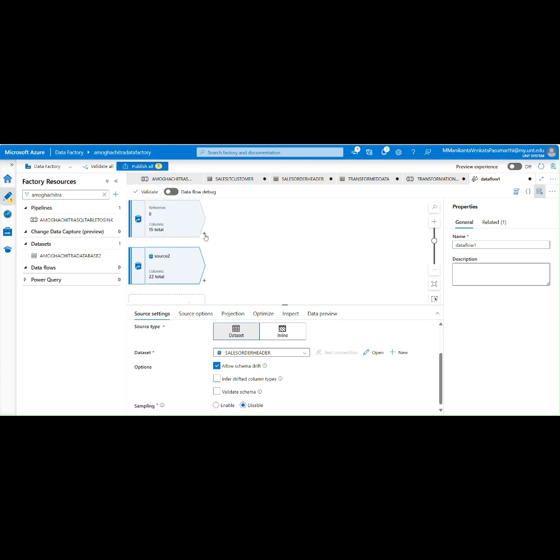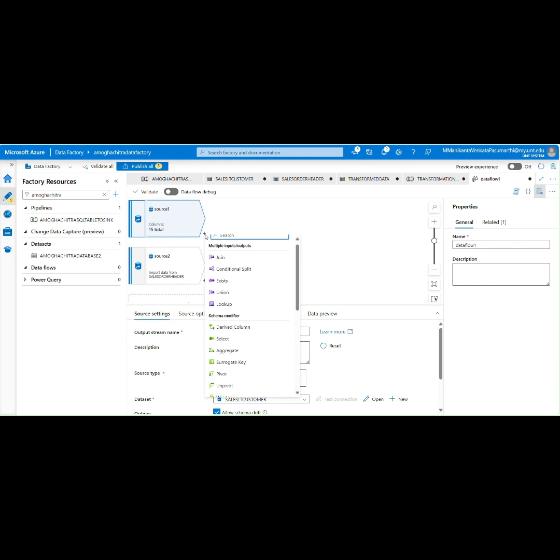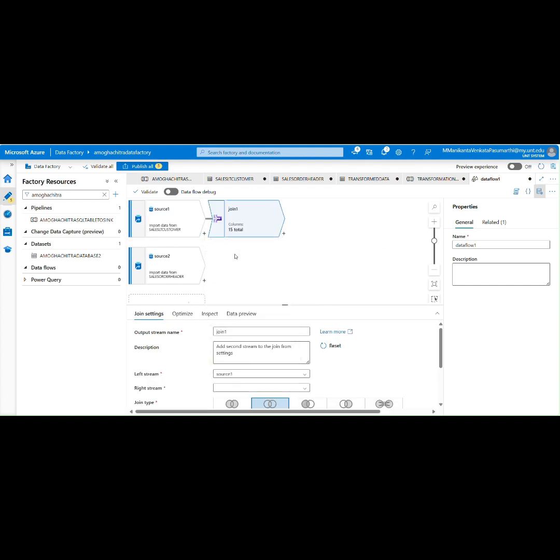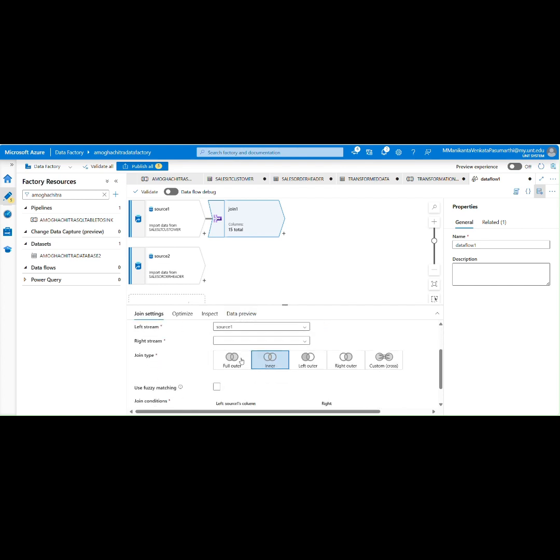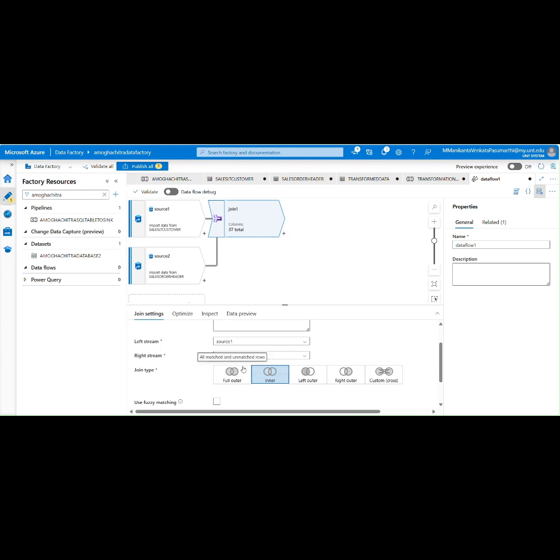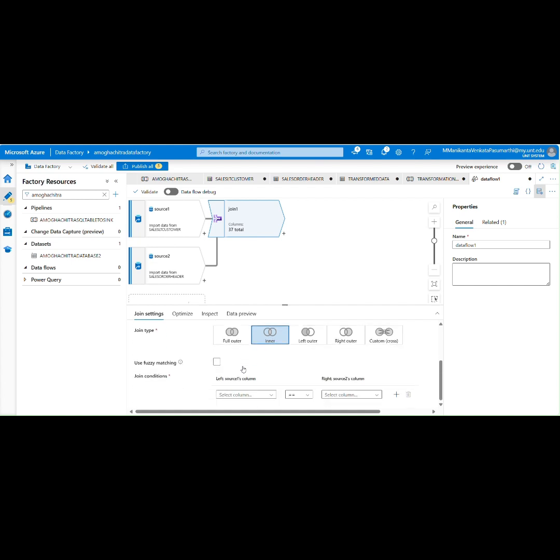So here I'm going to click on plus. Here I'm going to click on join operation because I'm going to join these two sources. In the join operation, we can see the left stream is source 1 and the right stream is source 2. So the join is created, and I'm going to join these two sources on the basis of the primary key.